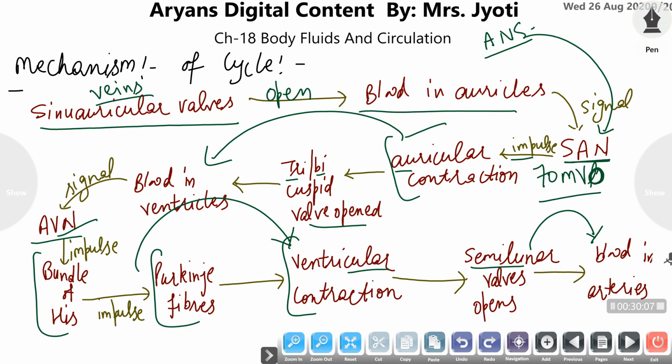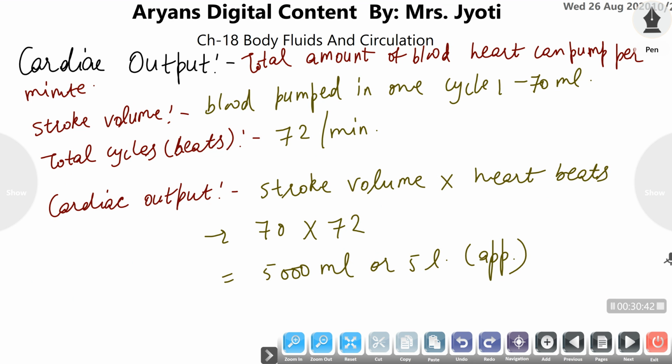When blood is pumped into the arteries, it is transported to the tissues, and from the tissues it comes back to the heart with the help of veins. Now the veins again exert pressure on the semi-auricular valve, which induces the next cardiac cycle, and in this way all these changes and sequences are repeated again and again to make the cardiac cycle, so that the blood circulation remains continuous in our body.